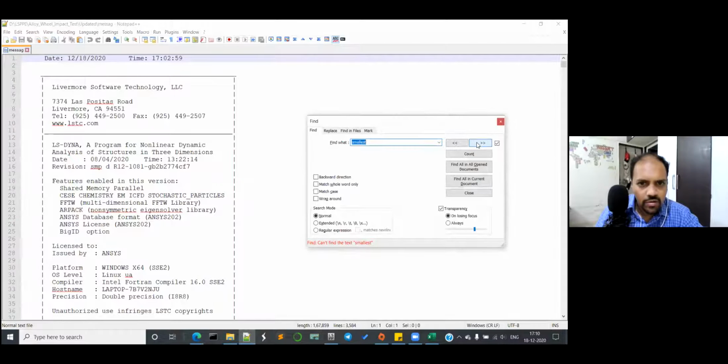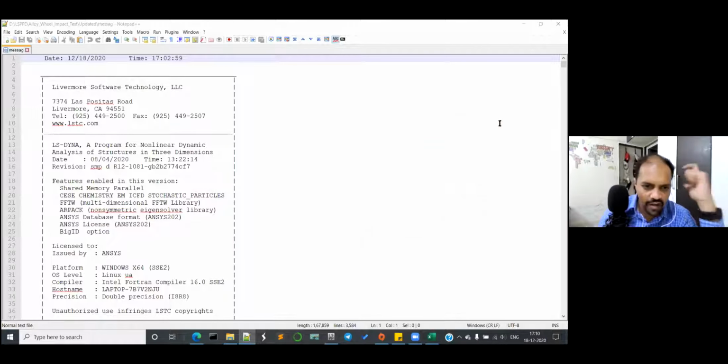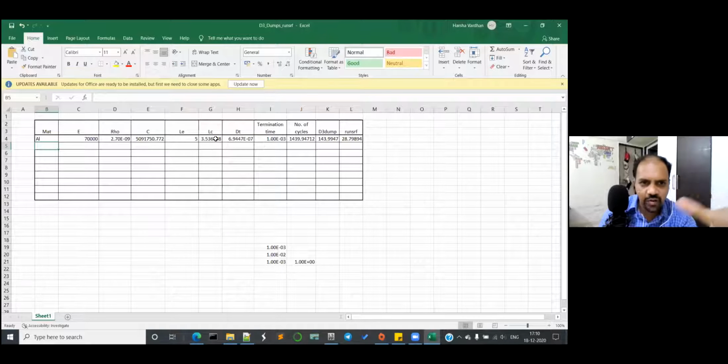Okay, it's not able to find the smallest SM. That's correct. So we will do one thing. Let's modify your problem first. Go to the Excel file now. Here is what you have to do: change your dt to 3.14, or whatever it was, 10 to the power minus 8. Forget about LELC. That is not going to matter now.